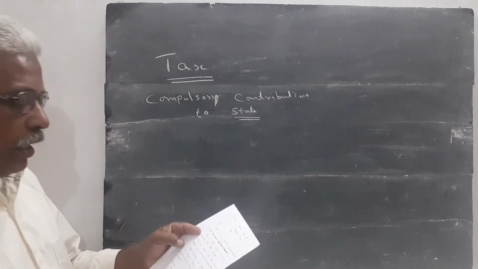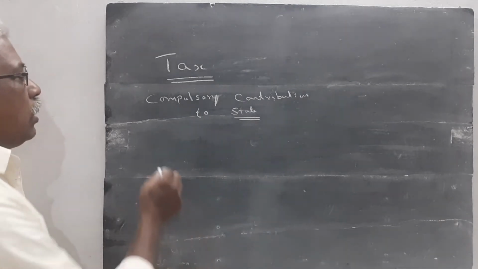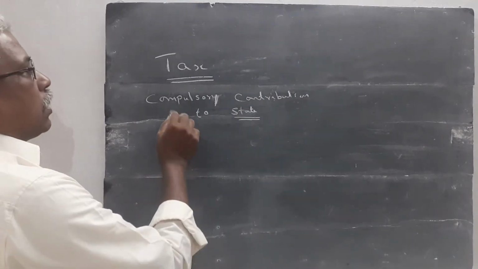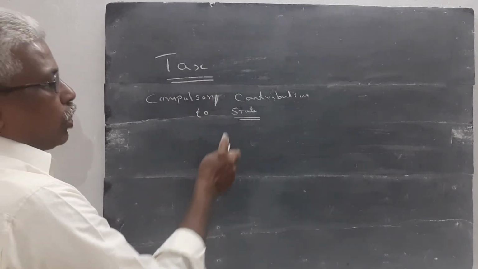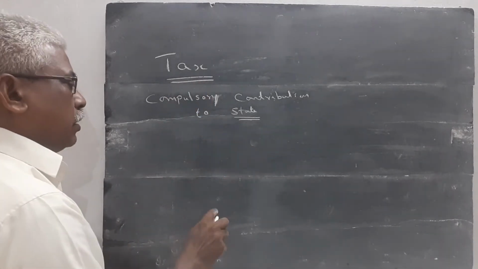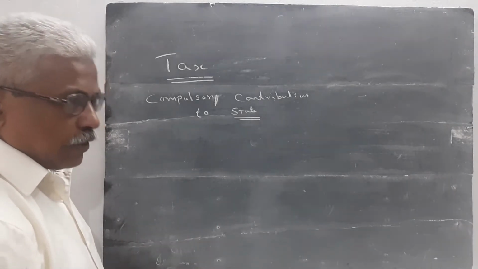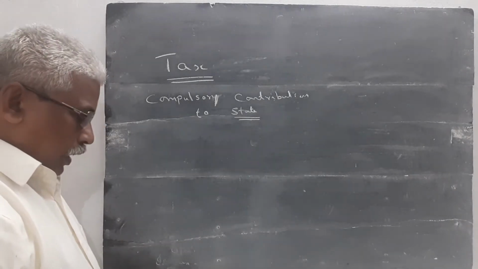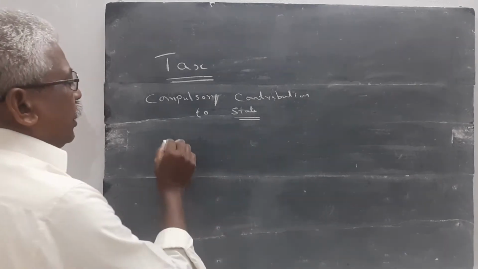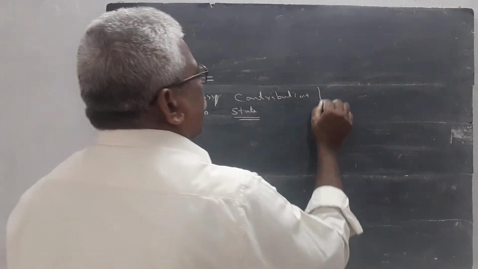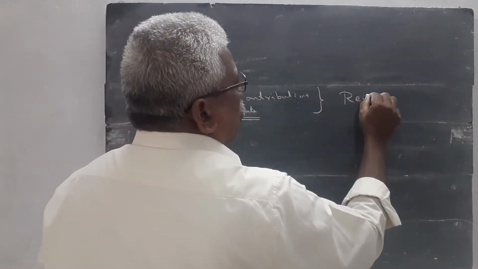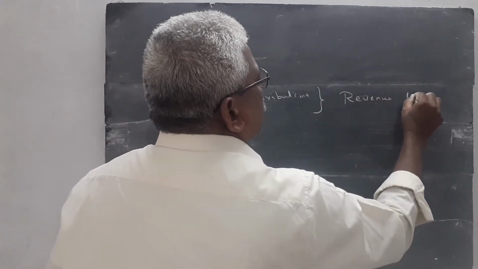It is the main revenue to the government. Tax is a compulsory contribution to the state. It is collected from the public, from the citizens of India. Then, it is the main income to the state. Tax is the main revenue to the state.